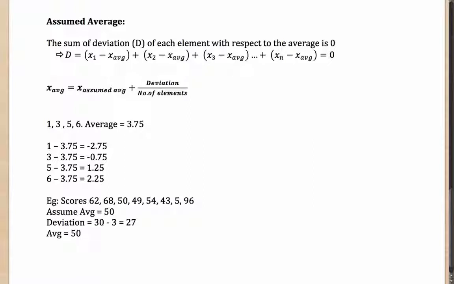My actual average will be nothing else but 50 plus 27 by 8. And that will lead me to my answer. 50 plus 27 by 8 is 427 by 8, which is roughly 53, which will give me 424, 53 and 3 by 8, or 53.375. As you can see here, I have very easily calculated the average without actually doing the cumbersome calculation of adding all of them up. So this method will reduce a lot of time in calculating averages.